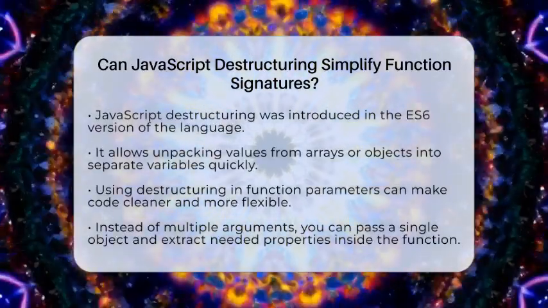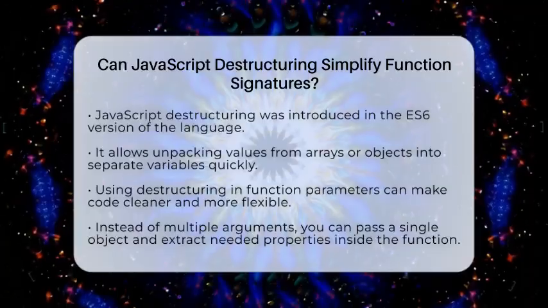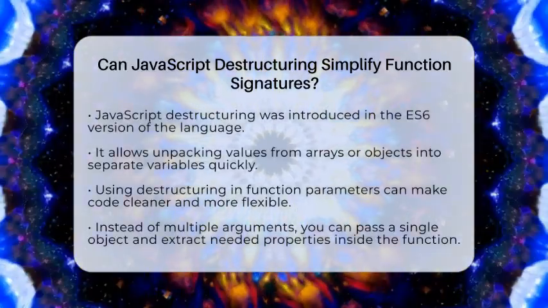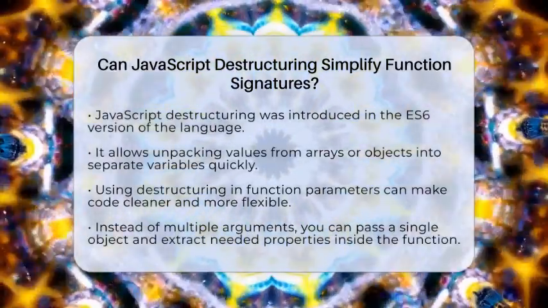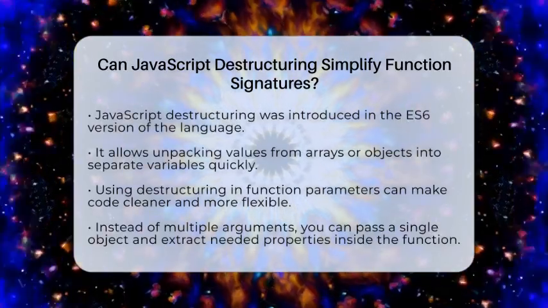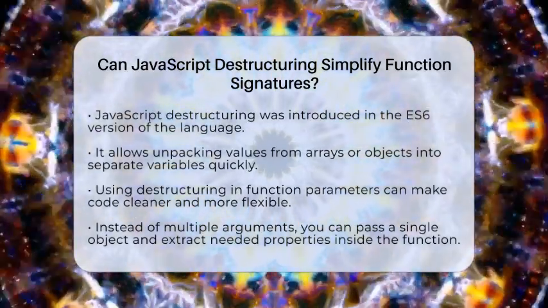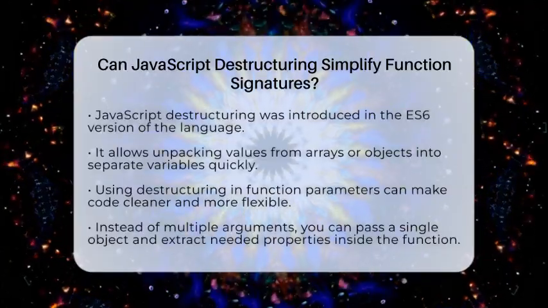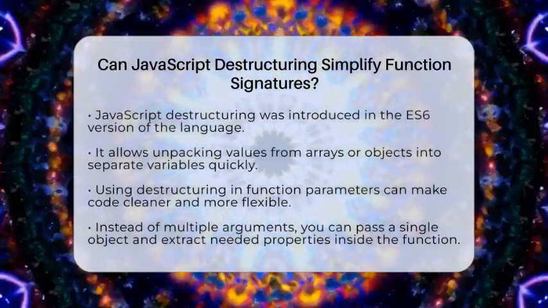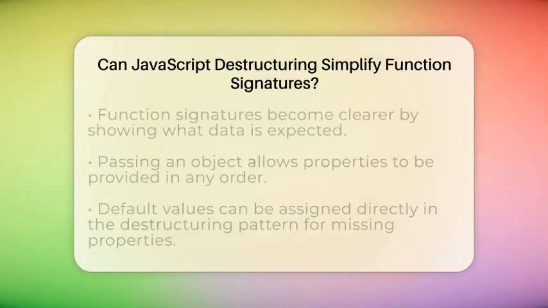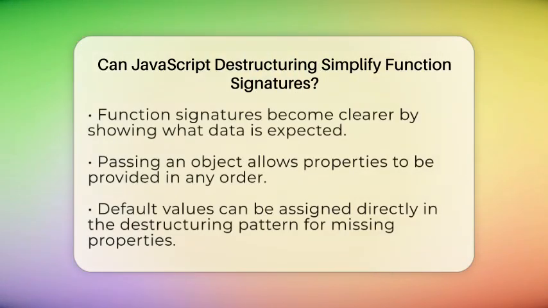It allows you to unpack values from arrays or properties from objects into separate variables quickly. When you use destructuring in function parameters, it can make your code cleaner and more flexible. Instead of passing a bunch of individual arguments, you can pass a single object with all the data. Then, inside the function, you can extract only the parts you need.